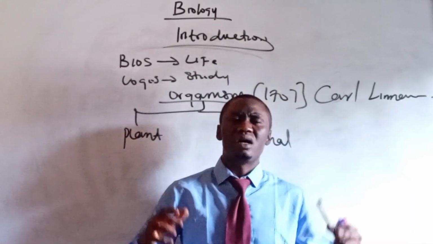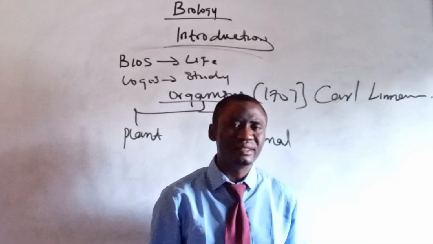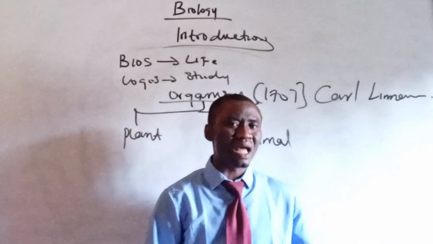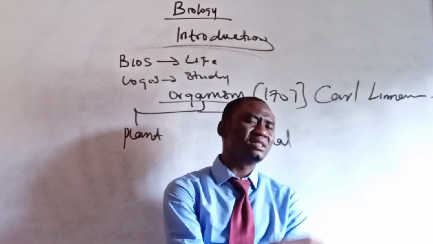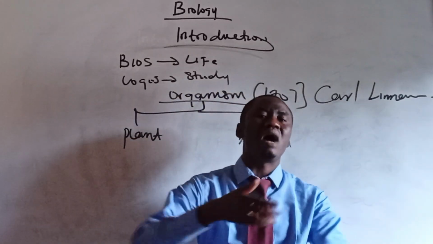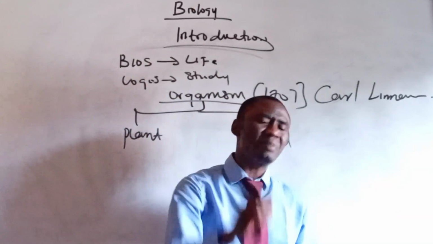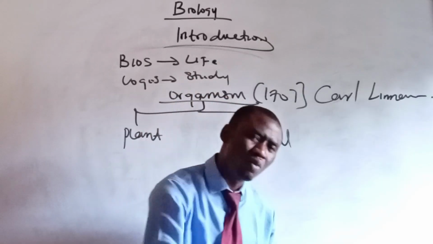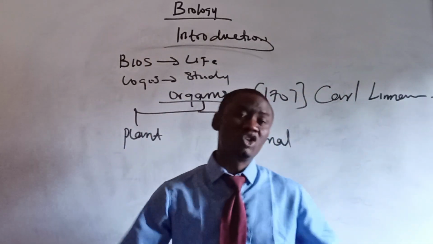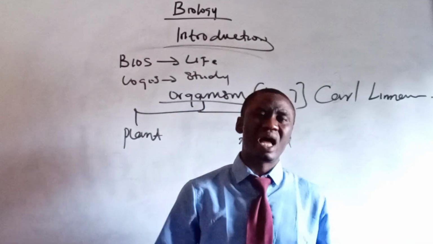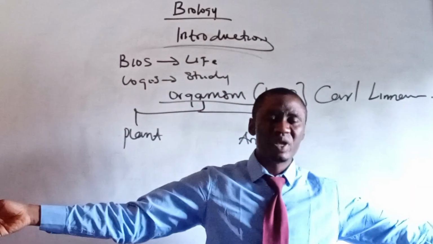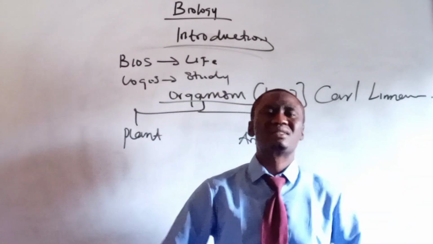But subsequently, other biologists, other scientists began to discover that if you say every organism belongs to plant and animal, it has limited classification, or it can limit our method of classification. What I mean by that is every organism in the world does not actually fall into plant and animal. There are some organisms that are not plants. There are some organisms that are not animals. And the scientists now came up with a broader classification. In fact, they came up with what we know as the super kingdom.